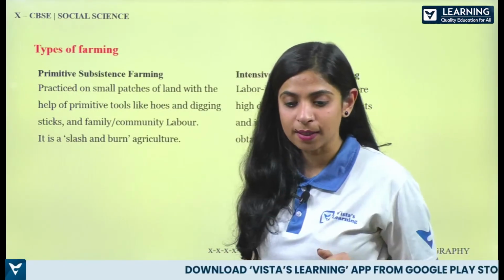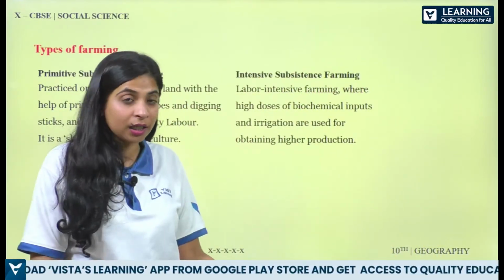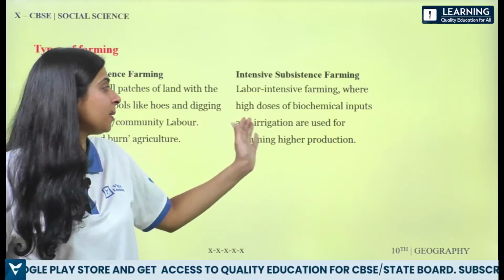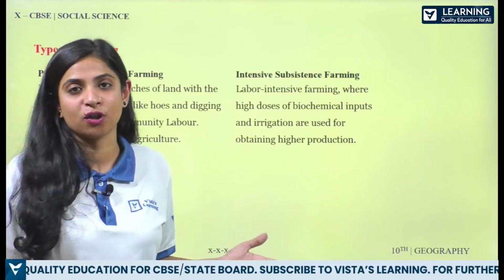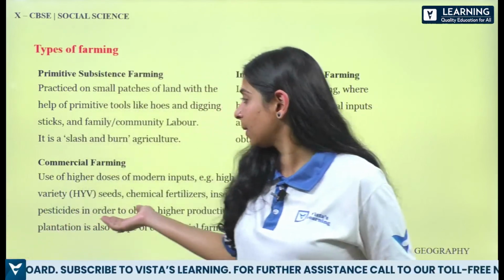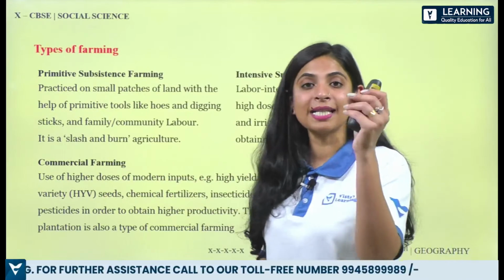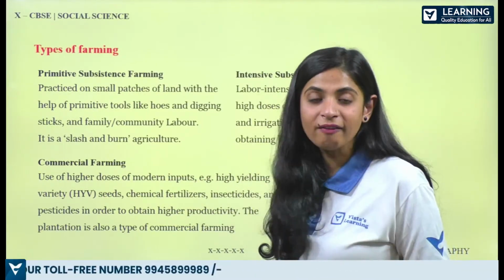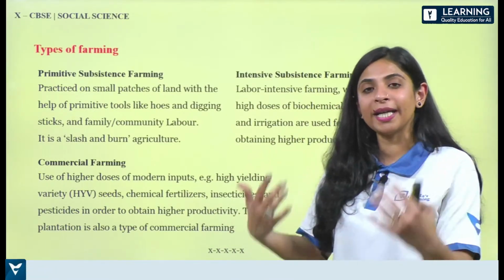Then we have intensive subsistence farming. Now this one is what? A labor intensive farming. A lot of labor is required here, as I've also explained to you in the classes, where high doses of biochemical inputs and irrigation are used for obtaining higher production. Alright, so this is another form. And then we have commercial farming. So commercial farming uses higher doses of modern inputs, for example high yielding variety seeds, HYV seeds. And then we have chemical fertilizers, pesticides, insecticides, just to obtain higher production.